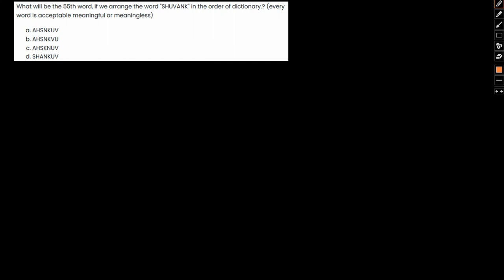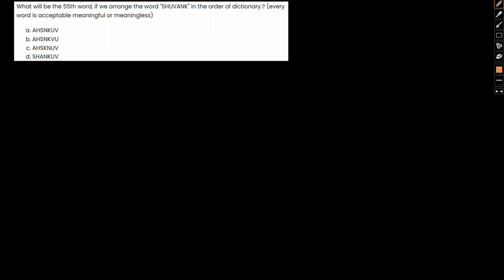So we'll take a look at this question in general, and subsequently we'll try and solve it, and also try and understand the approach, so that whenever we come across a question such as this further down the line, we are easily able to solve it. Okay, so let's take a look.